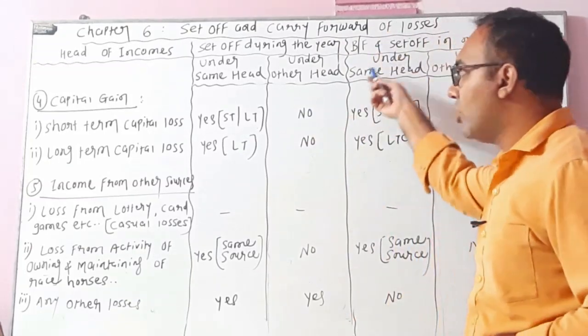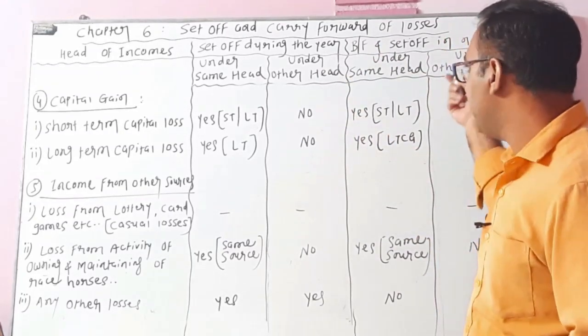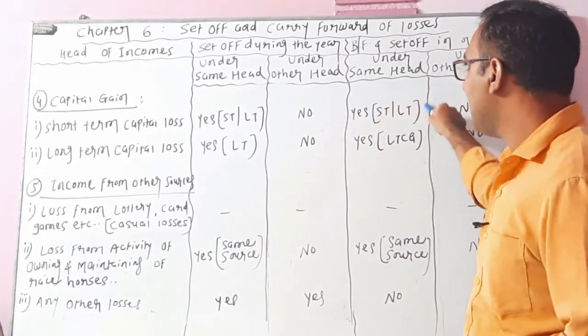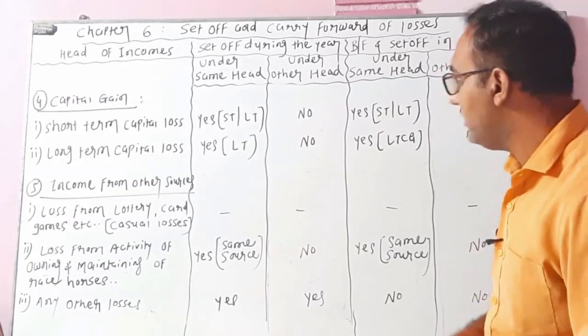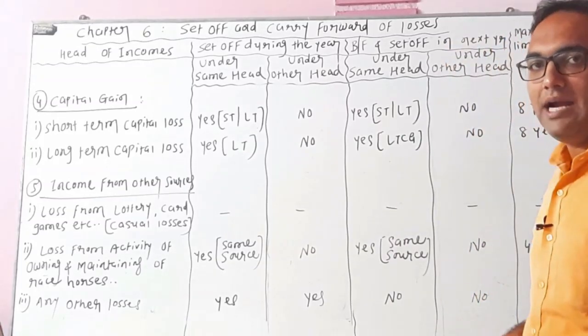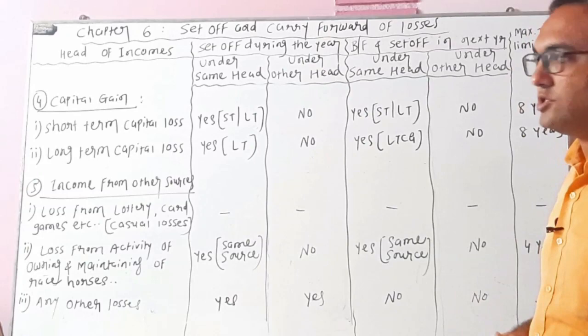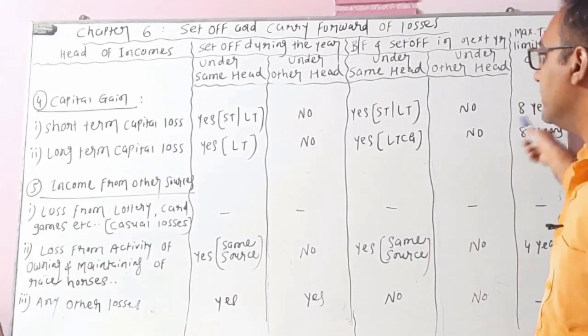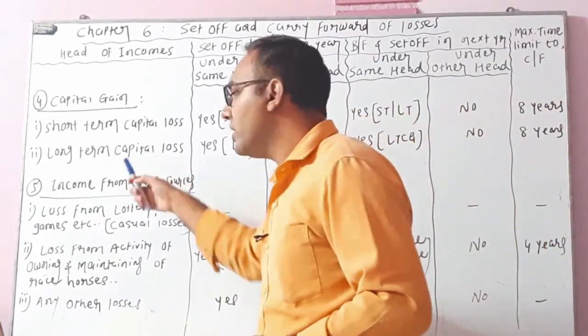So if there is a brought forward short-term capital loss under the same head, the answer is yes, but only against either short-term or long-term capital gain. Under other heads, the answer is no, and the maximum time limit to carry forward such short-term capital losses is 8 years. Next category is long-term capital loss.